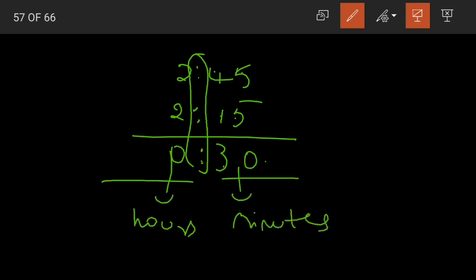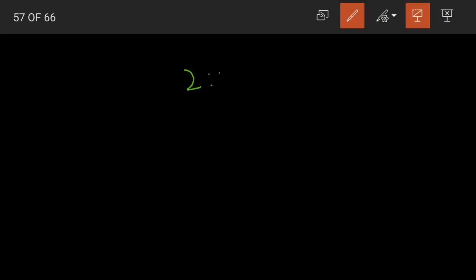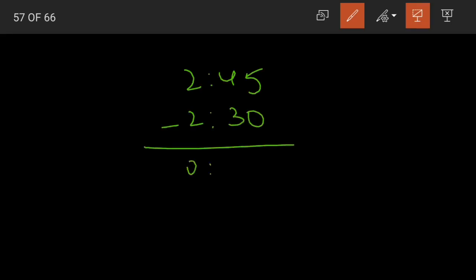So how much time did the program last? 0 hours 30 minutes. As we have 0 in the hours, we can simply say that the program lasted for 30 minutes. What did we do, children? 2:45 minus 2:15. When we subtract, we got 0:30.